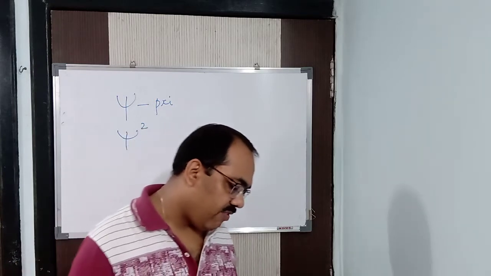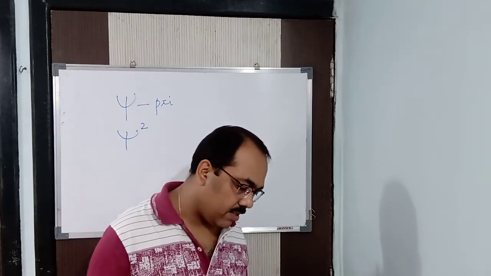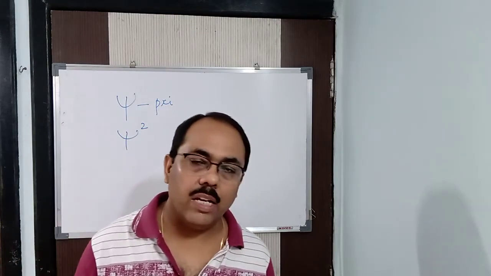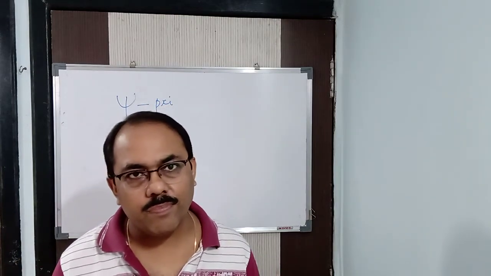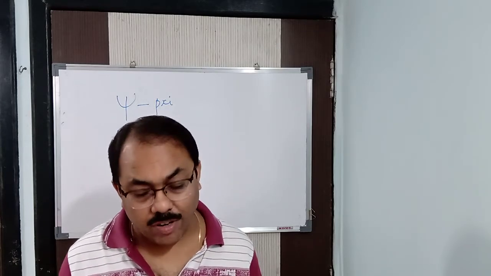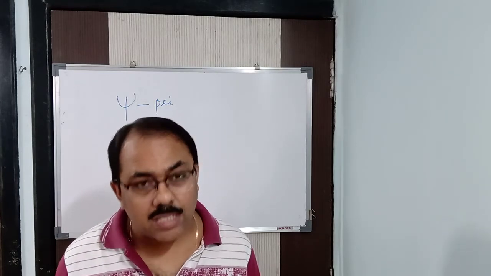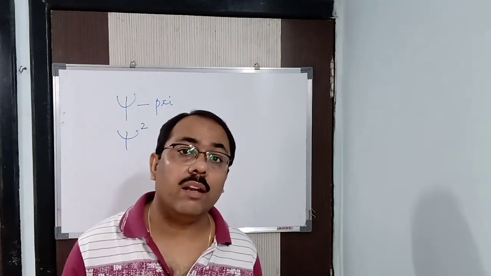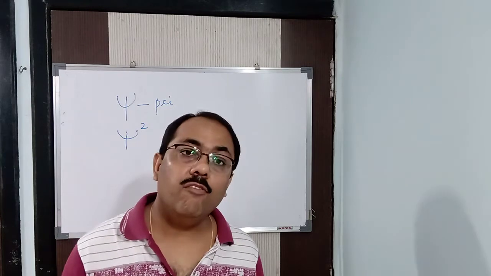Atomic orbital is defined as a three-dimensional space around the nucleus within which the probability of finding an electron of given energy is maximum. I said you already. That electron cloud where the density is maximum, there you can find the maximum number of electrons. So what is that? That was said by Schrodinger as psi square. Psi is the wave function.